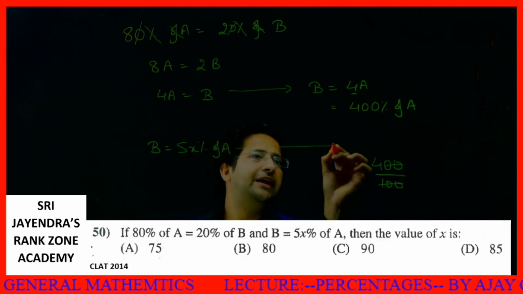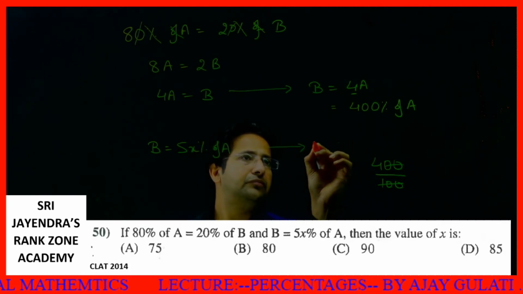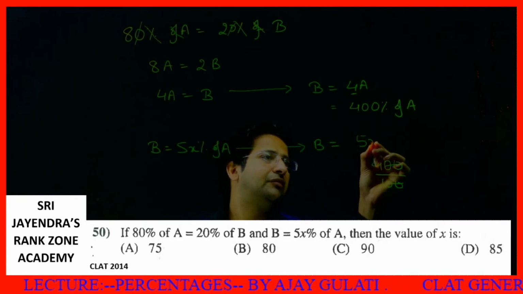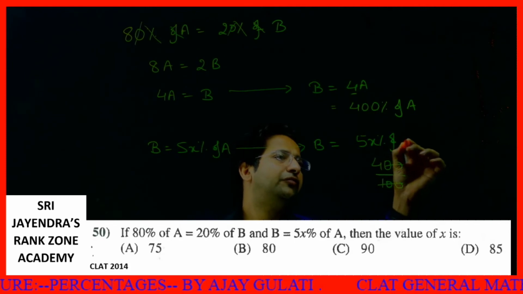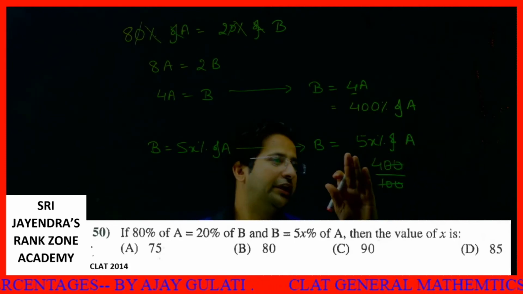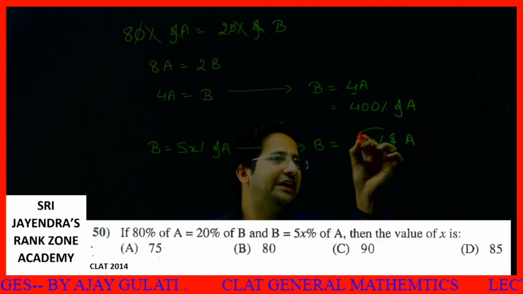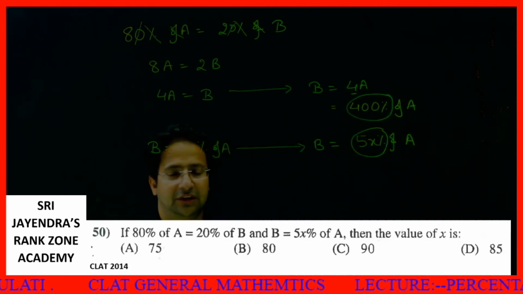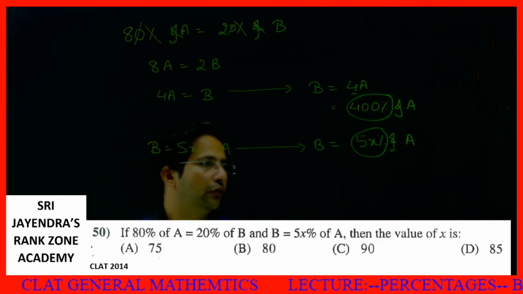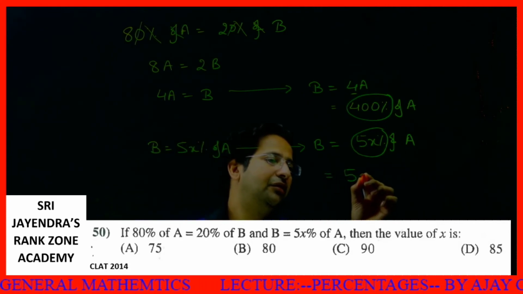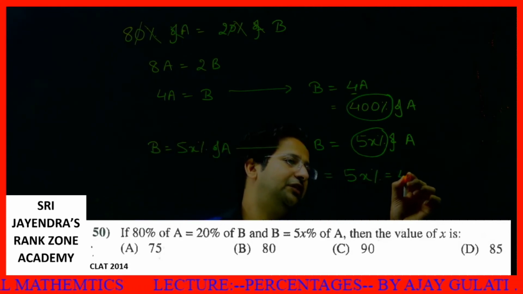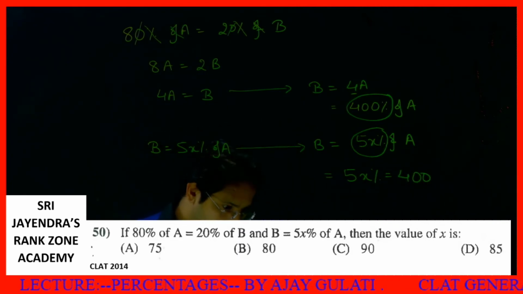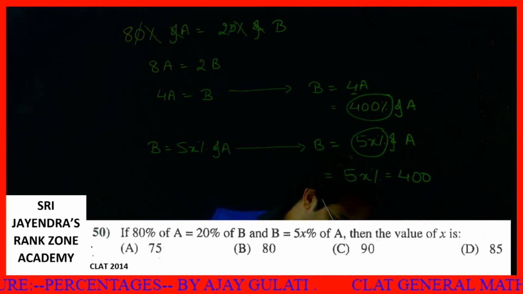Now from here, B is equal to 5x percent of A. What can I deduce from here? This 5x percent is equal to 400. I can say 5x percent is equal to 400. I hope nobody has any sort of doubt in this. So far everything must be clear to all of you.